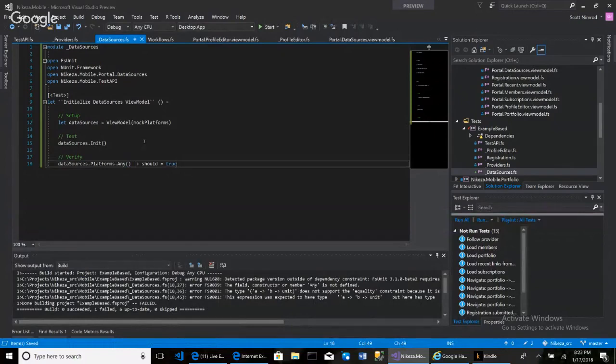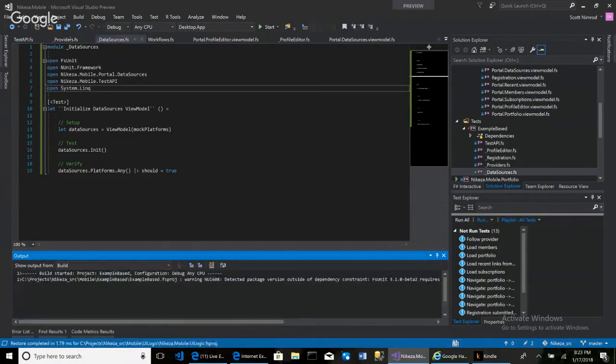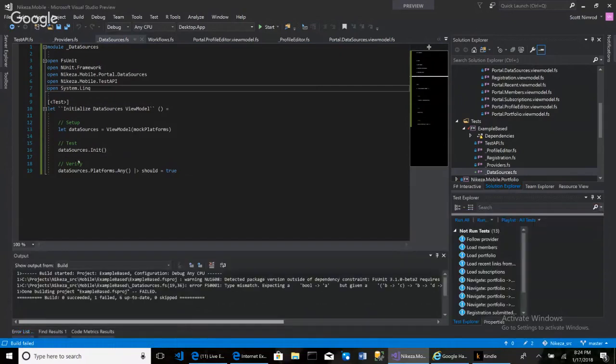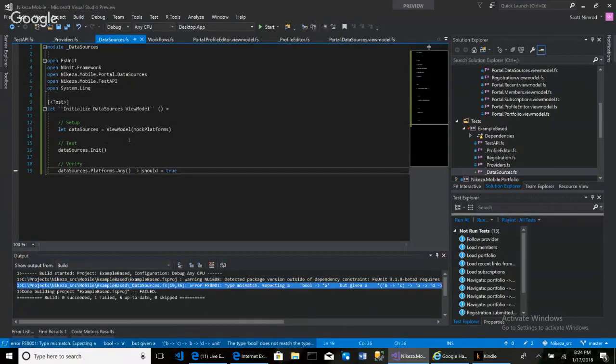And it says it doesn't know what Any is. Well, hold up. Do I need to import System.Linq? Open System.Linq, something like that. And then will you build? I think that should be it. And you're still complaining. Why are you giving me a hard time, compiler? It says type mismatch. Okay, type mismatch of what?